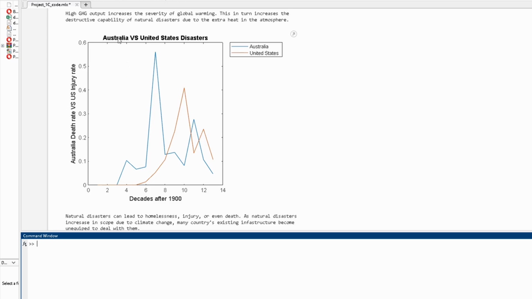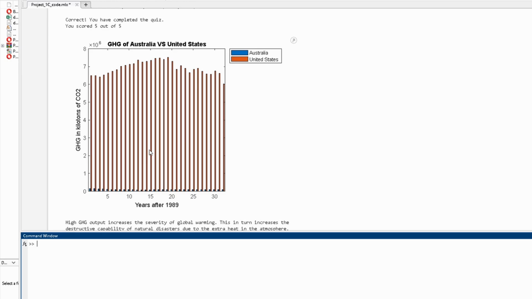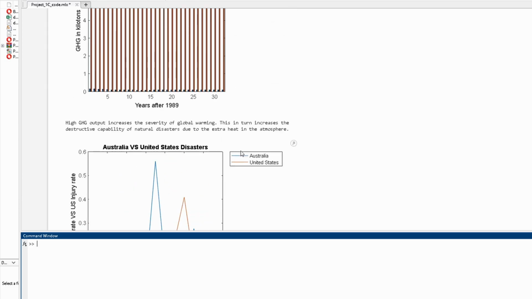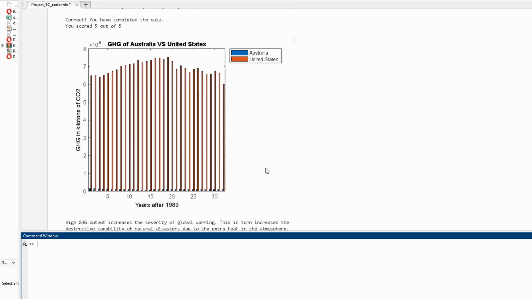It then shows us the Australia versus United States disaster rates, and this is Australia's death rate versus the United States injury rate. So Australia is in blue and the United States is in orange. So this program, you can run through it again and get a couple different graphs. This can be a line graph. This could be something like Australia injury rate versus US death rate. There's a lot of options. Notably, it also has error protection against inputting the wrong country. So if you input a country that doesn't exist, like you misspell it, or a country that the data doesn't have, the program does not crash.